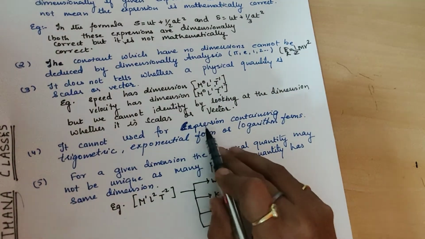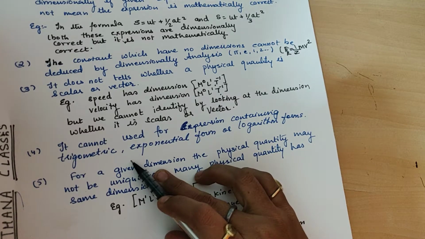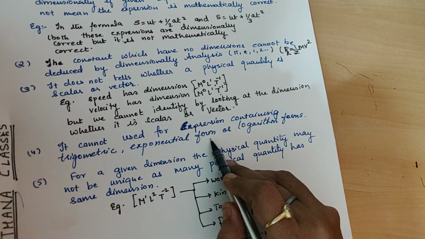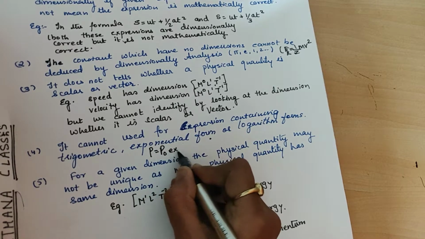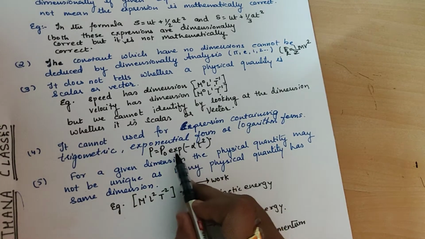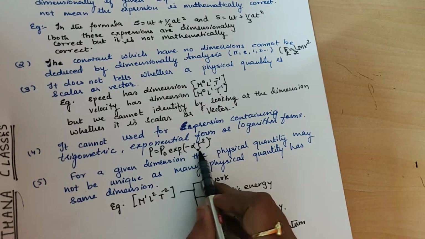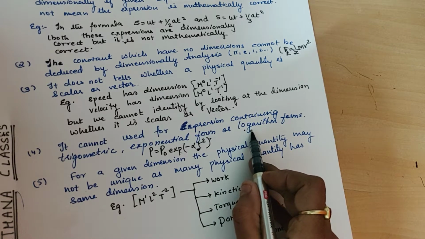Next, it says nothing about expressions which contain trigonometric functions like sin, cos, tan, cot, sec, cosec, or even the exponential form. Suppose this equation is given: P = P0 e^(-αt²). We take this exponent part as constant or dimensionless, because it says nothing about the exponential part. Even the logarithm forms are dimensionless. So this is another limitation of dimensional analysis.